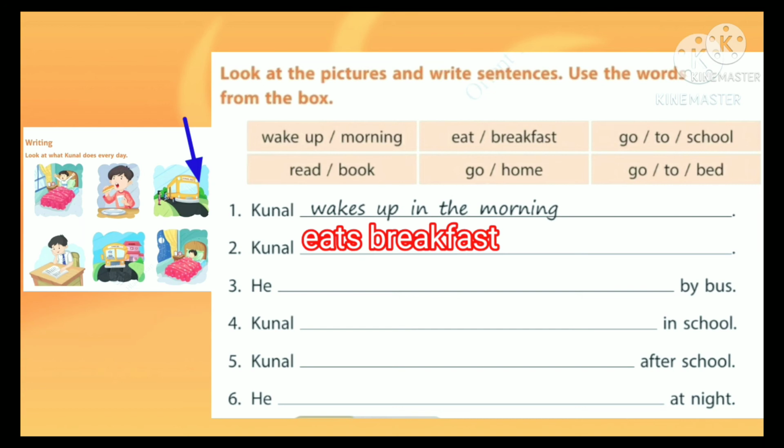So, see the third box, go to school. Here also he. He is a singular pronoun. We have already studied the pronoun. So he is singular. So we have to add ES to the word go.